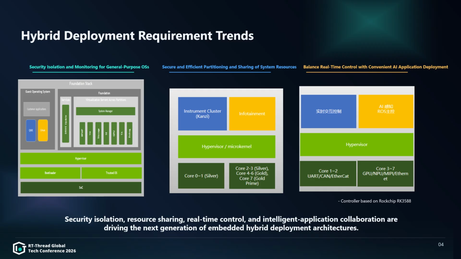The third aspect is the balance between real-time control and AI application deployment. AI and robotic applications are developing rapidly. On one hand, the real-time system is needed to guarantee deterministic execution for motor control and sensor processing. On the other hand, the general-purpose operating system is needed to carry SLAM, navigation, AI algorithms, and rich development tools. Hybrid deployment is used to integrate intelligent capabilities and real-time control capabilities into one system.